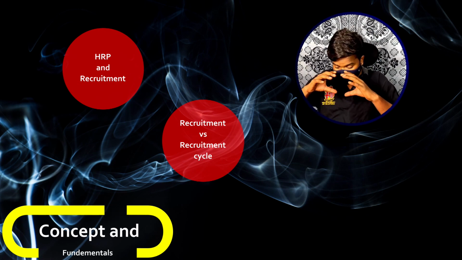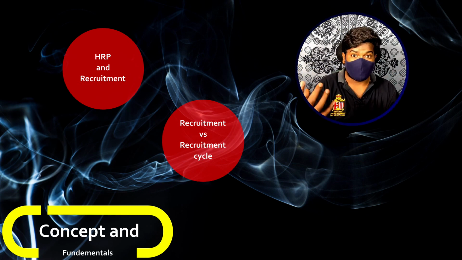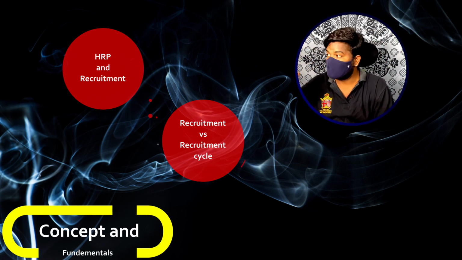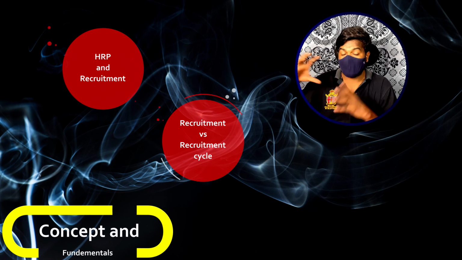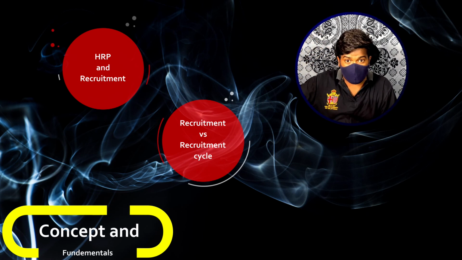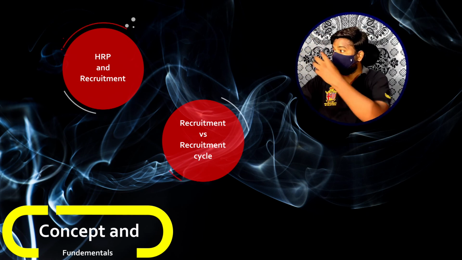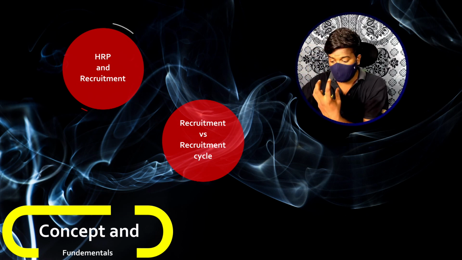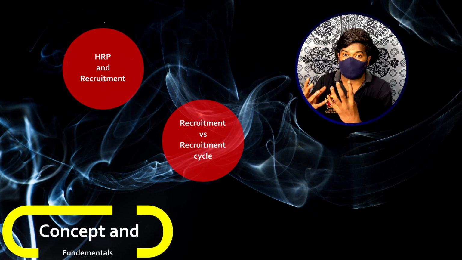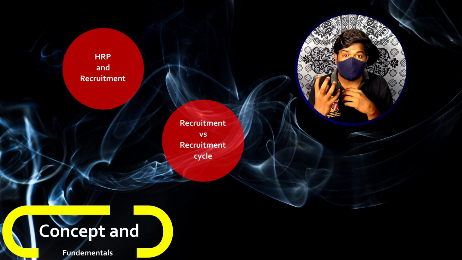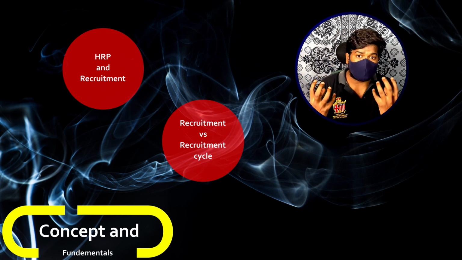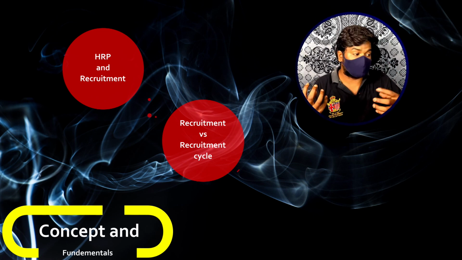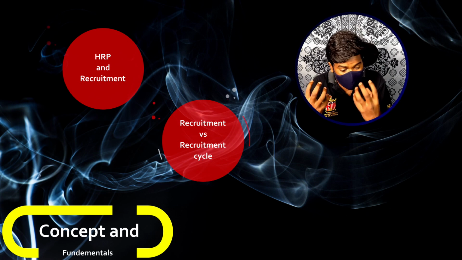See, the entire recruitment cycle starts from knowing the human resource requirements, that which we get from the human resource planning. So first we have human resource planning, from there on we get the gaps, and then we do recruitment in order to fill those gaps. And after doing recruitment, we will be left with a pool of eligible or suitable candidates. Now, what is the next thing that we do? We select the eligible or required candidates that the organization thinks will fit or are suitable for the particular organizational requirements. Okay, so next comes the selection.